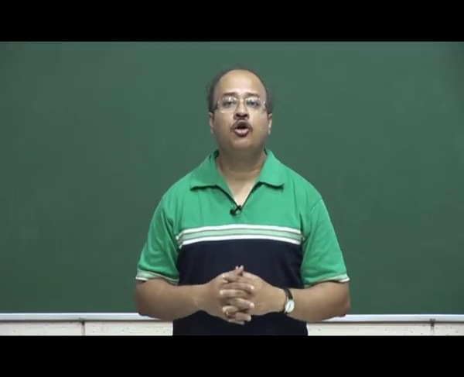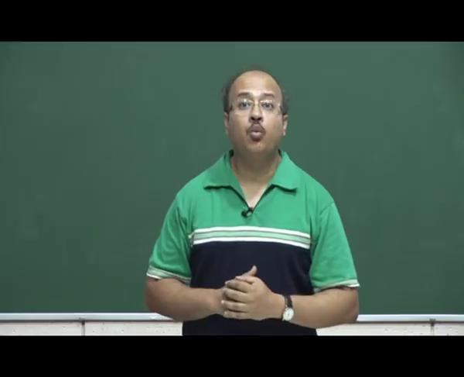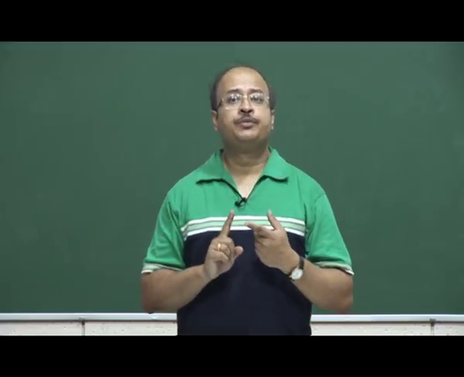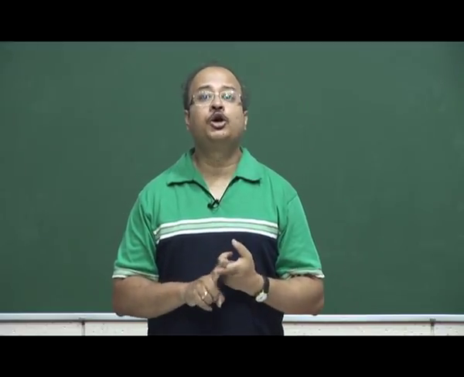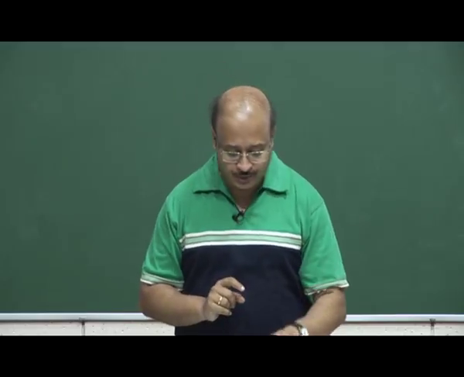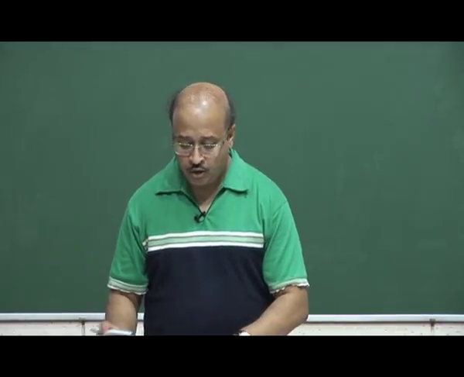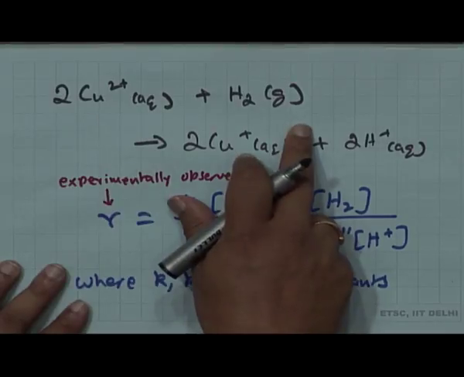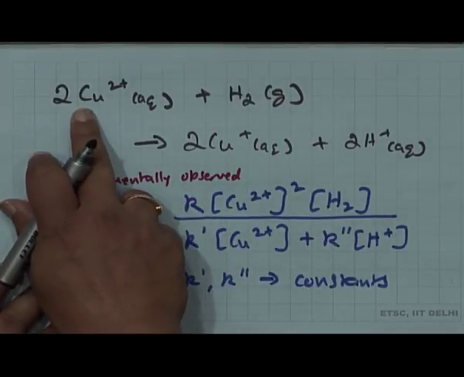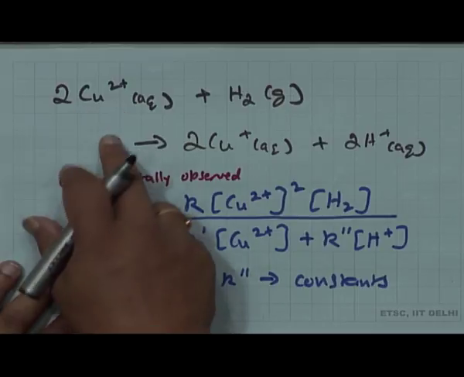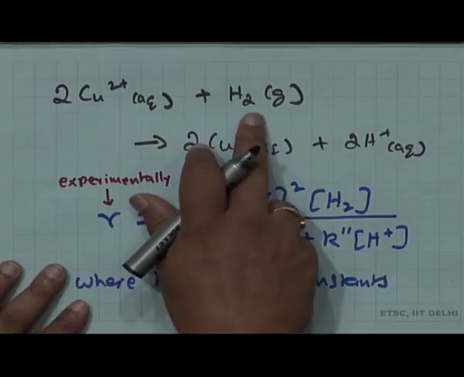Your initial thought would be no, and this is the reason why. So remember, in an elementary reaction, molecularity and overall order are the same, okay. Now going back to this equation, how many molecules are you talking about? 2 of CO2 plus and 1 of H2.